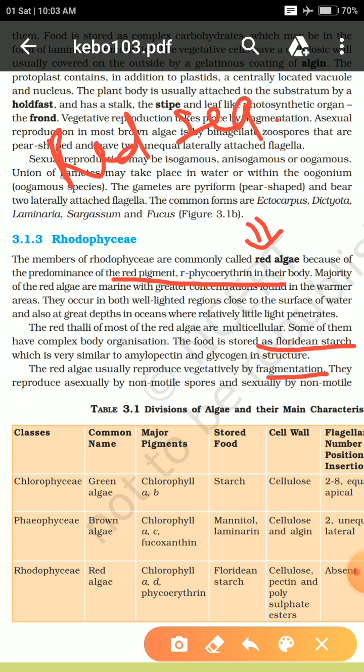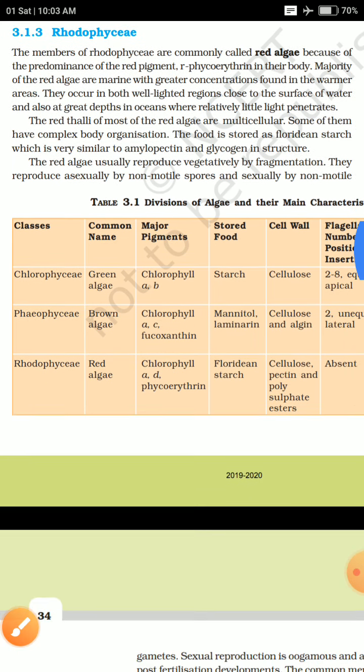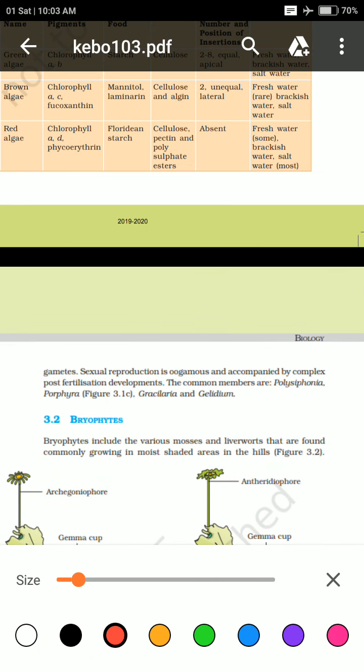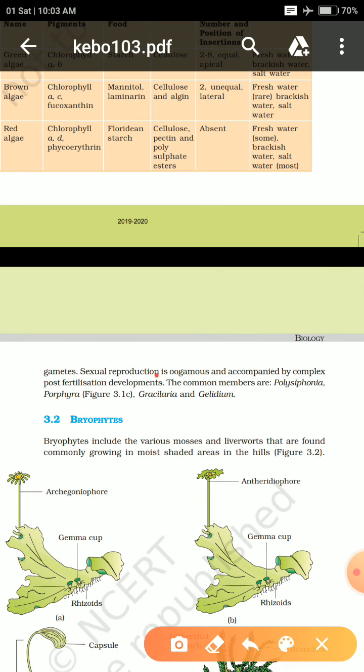The asexual method is done by non-motile spores, and the sexual reproduction is mainly done by the oogamous method, where the male and female gametes are of different size. The male will be of smaller size and the female will be of larger size.